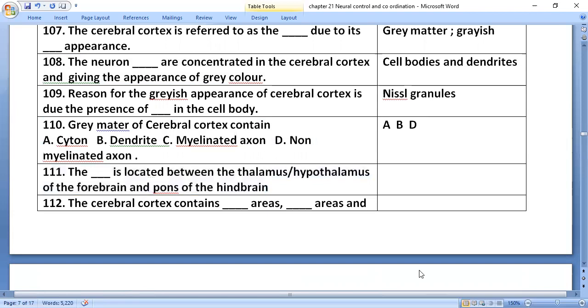The midbrain is located between the thalamus and hypothalamus of the forebrain and the pons of the hindbrain.